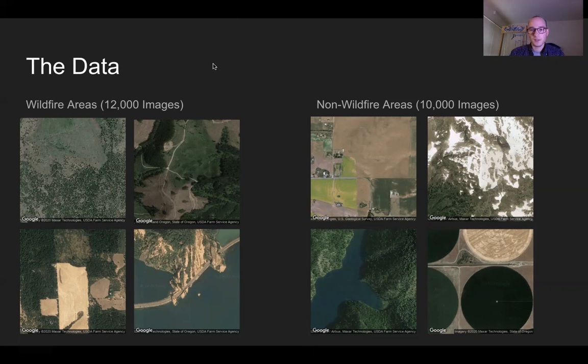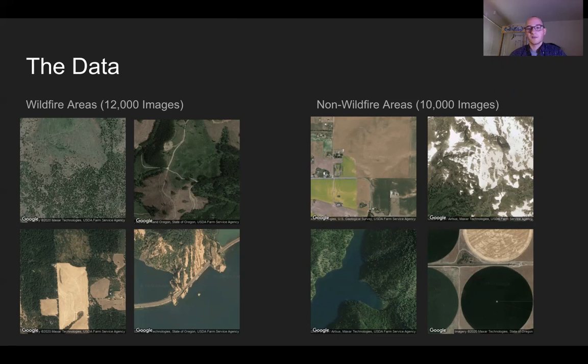Then, if you want to train a network to distinguish between two types of areas, you need something to compare it against. For the non-wildfire areas, I still wanted to keep it in Washington, just as more of a challenge. I didn't want the network to recognize between Washington images and non-Washington. I wanted it to recognize between wildfire and non-wildfire.